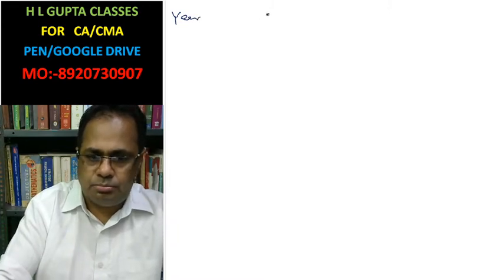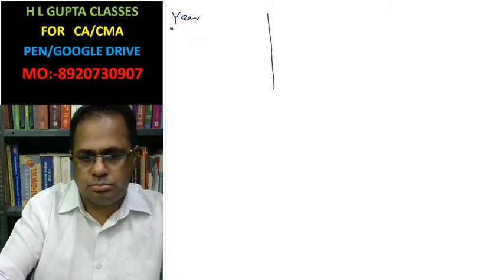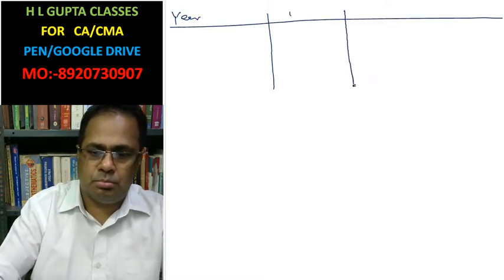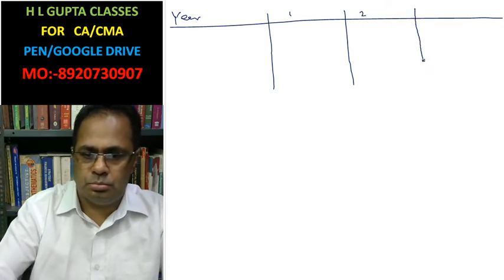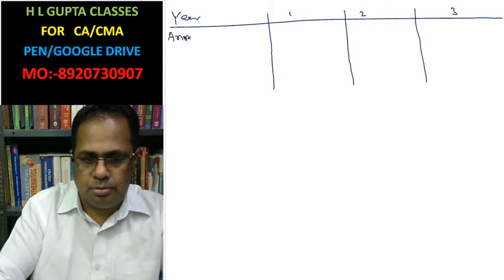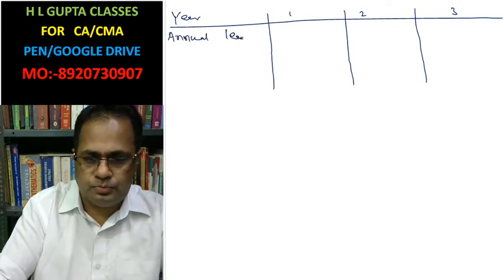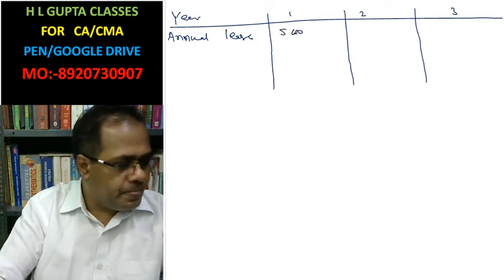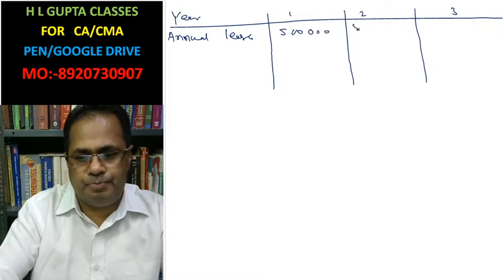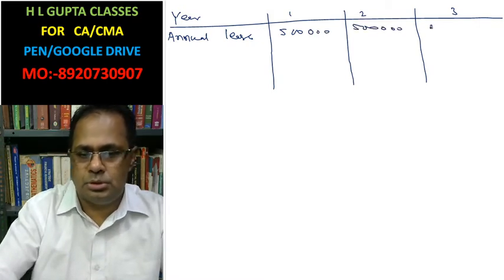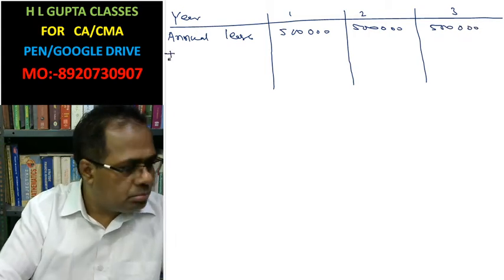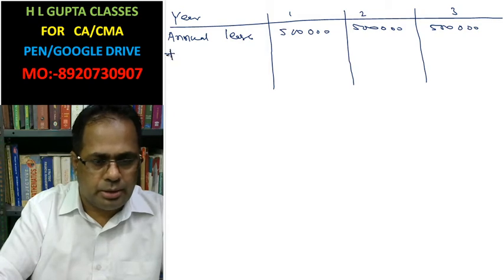Here, years 1, 2, 3. The annual lease is 5 lakh.